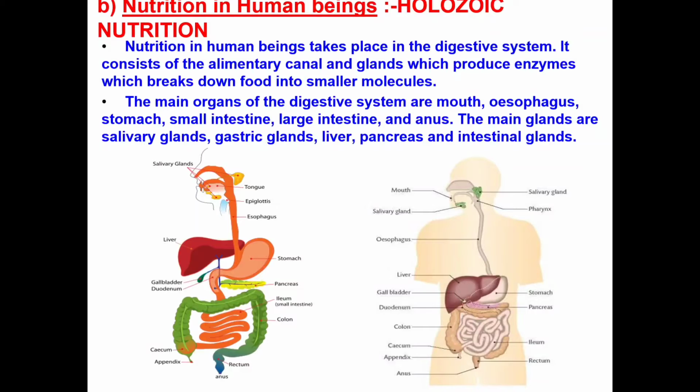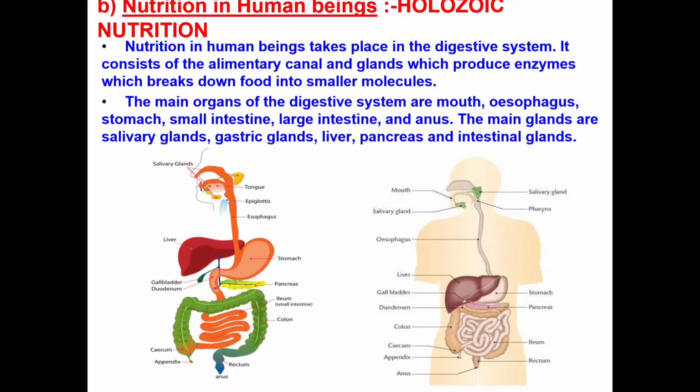Let's begin with the nutrition in human beings. Human beings show holozoic nutrition. We have a very well developed digestive system. It consists of alimentary canal and lots of glands. And they also have enzymes.